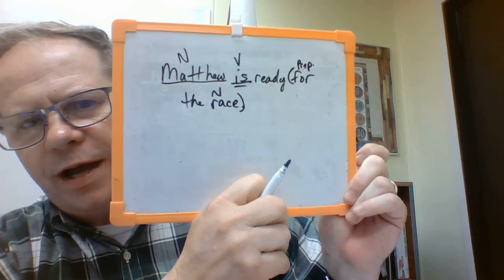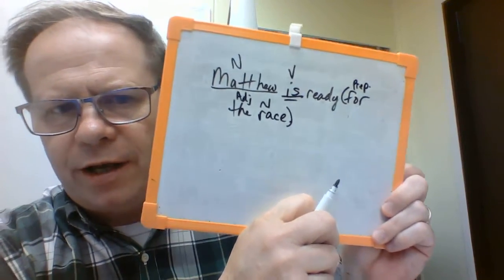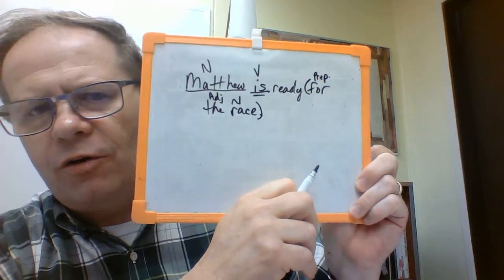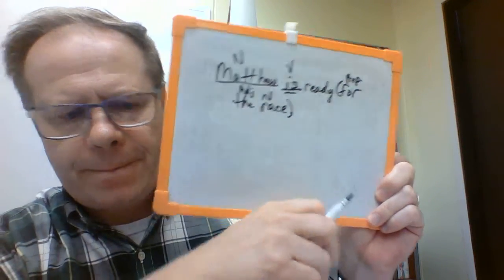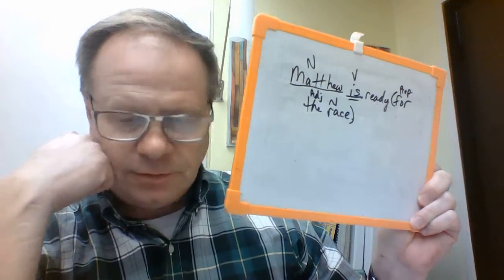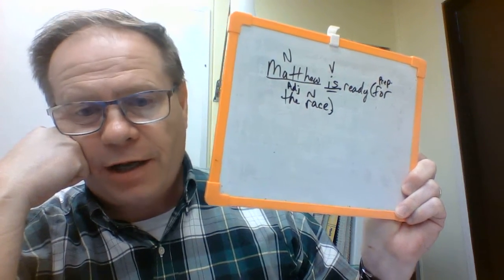Now, the question we ask ourselves, all right, what about the word the? If you know a, an, and the, they're all articles. They are always adjectives. Okay, and so we have now everything except the word ready. All right, and so the word ready there is, anybody know? Okay, so ready is an adjective, a predicate adjective.